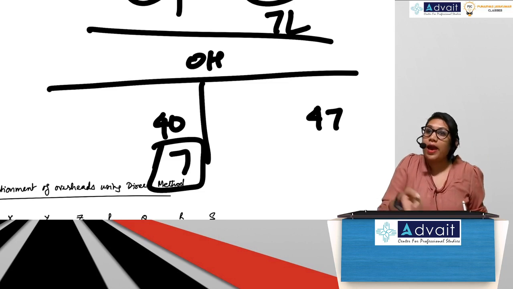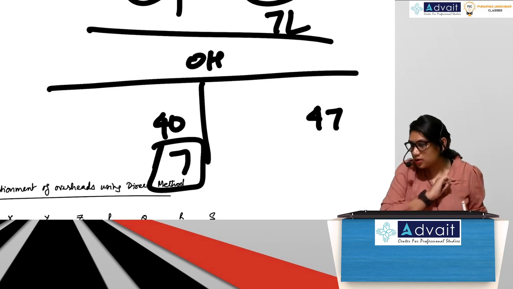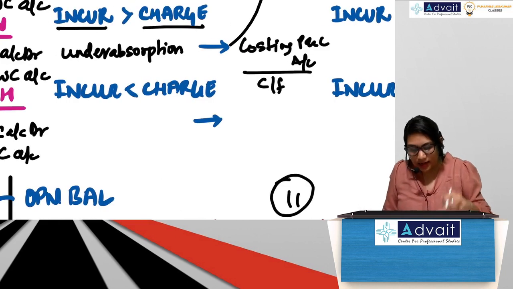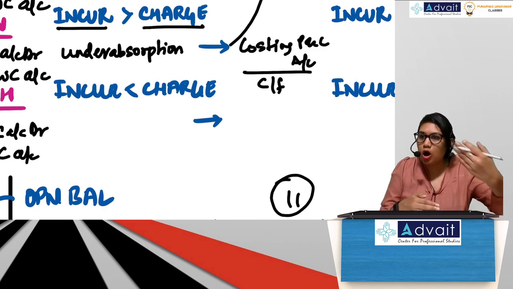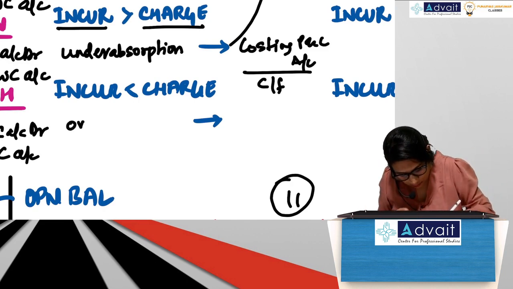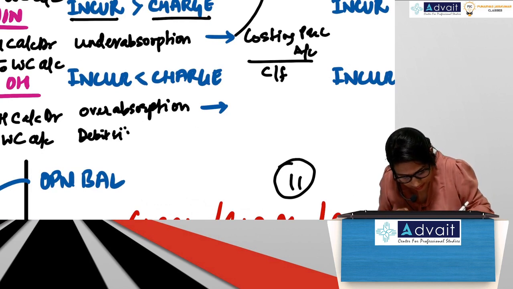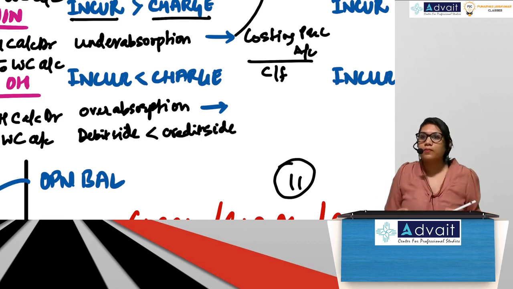So here I have absorbed more than what I have incurred, which means credit balance is over absorption. Correct? So come back here. Incur is less than charge, which means I've absorbed more, charged more than what I've incurred. So this is over absorption. So please write debit side is less than credit side. If debit side is less than credit side, then what will happen?